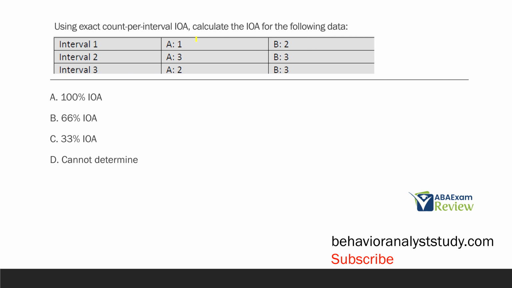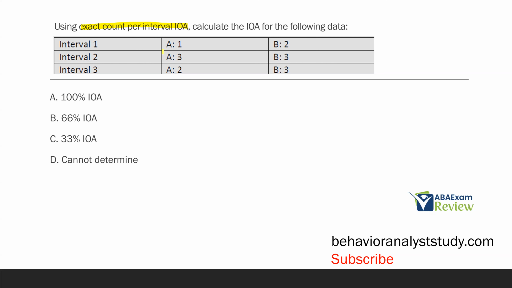Using exact count per interval inter-observer agreement, calculate the IOA for the following data. So exact count per interval IOA is arguably the most precise type of IOA and the most strict. I would save IOA for last, and even on our study guide, we limited the IOA to what we thought was the most important, because once you look at them and learn them, the name of each IOA kind of gives it away. Additionally, it can get very mathy and you can get bogged down in it. All that said, let's just answer this question, but save IOA for last if you're not too familiar with it.